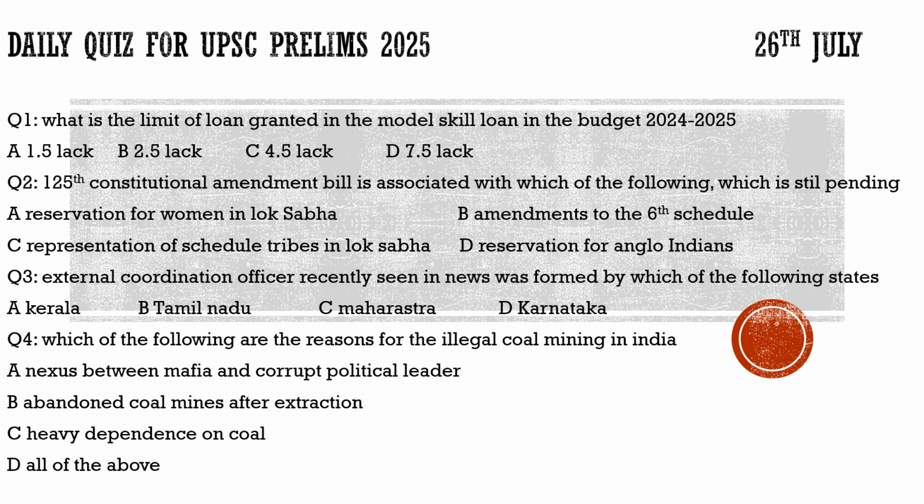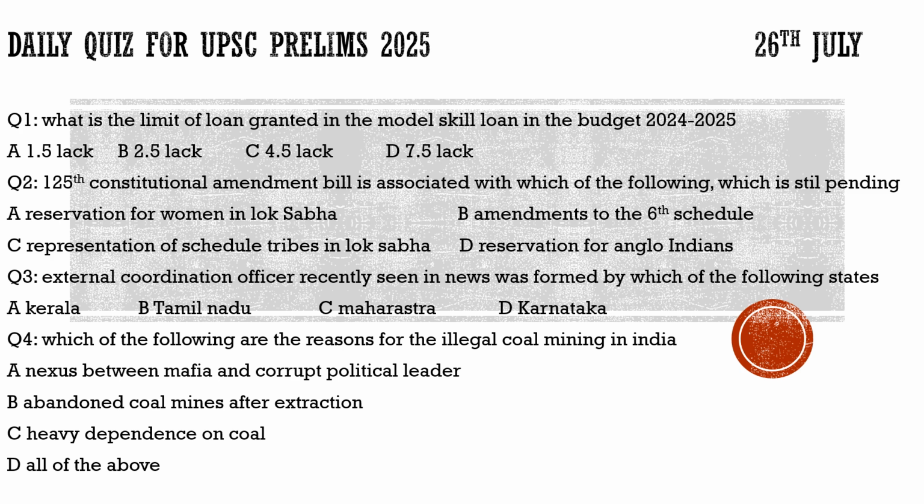Now coming to question number 4, it says which of the following are the reasons for illegal coal mining in India? We had discussed this topic in detail. We saw the accidents related to it. We saw the reasons, what are the reasons this illegal coal mining is there. We saw the nationalization of coal mines. We saw that despite this nationalization, despite the control of the government, there is still illegal mining going on.